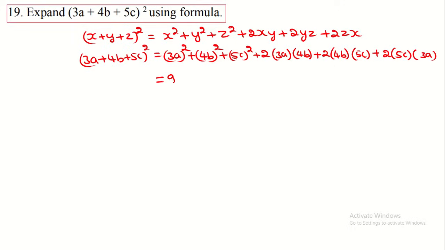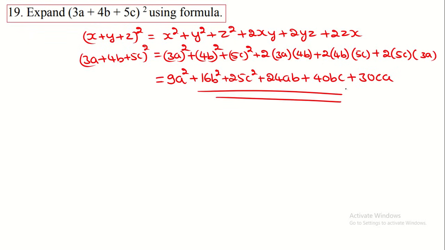3a whole square means 3 3s are 9 a square, 4 4s are 16 b square, 5 5s are 25 c square. Then multiply these: 2 3s are 6, 6 4s are 24 ab, plus 2 4s are 8, 8 into 5 is 40 bc, plus 2 5s are 10, 10 into 3 is 30 ca. So this is the expanded form of this problem.